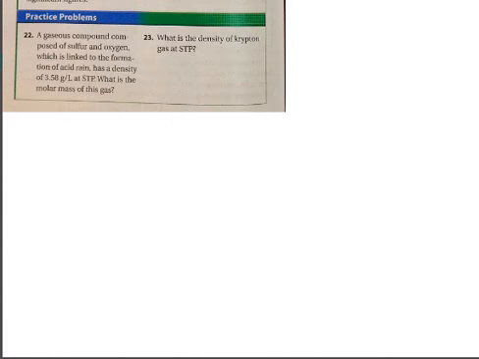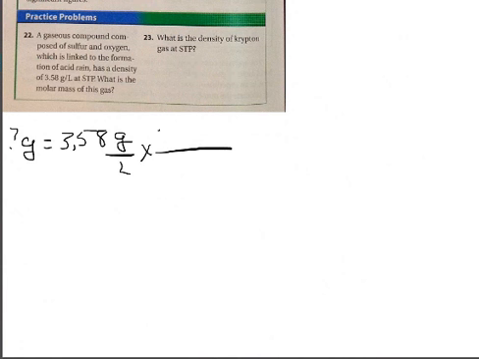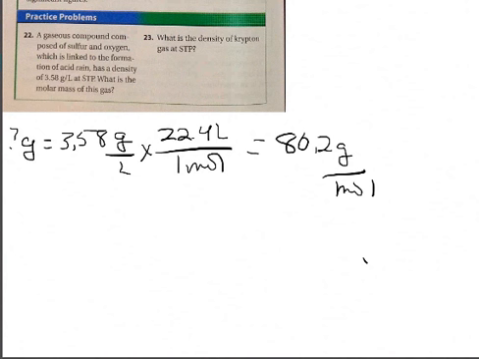All right, try numbers 22 and 23 right now, and we'll finish up with those. So 22 says we've got something with a density of 3.58. What's the molar mass? So we want to know grams, and we know the density, 3.58 grams per liter. And we know 22.4 liters per 1 mole. Just multiply those out, and we end up with 80.2 grams per mole.